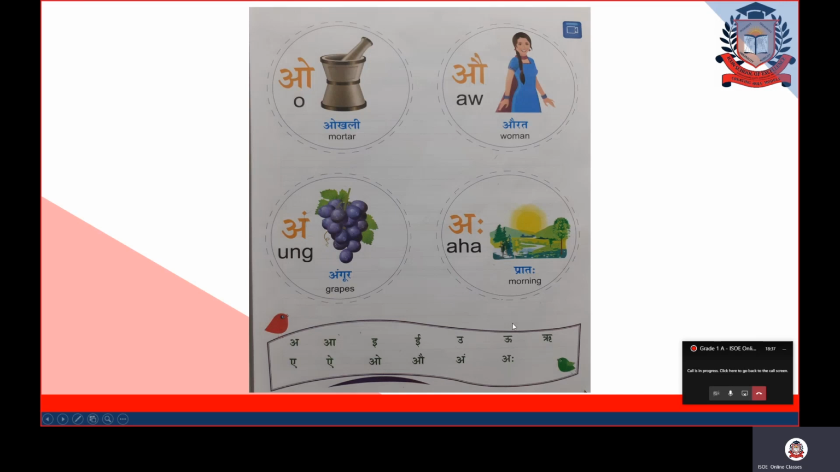So how many letters are in the swar? If you count these letters, they are 13 in number. So there are 13 swar letters. And one more thing, letters are called varan in Hindi. Fine? Letters are called varan. So they are ओ varan, औ varan, अं varan, अः varan. Fine, children?